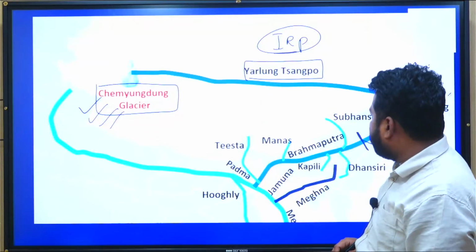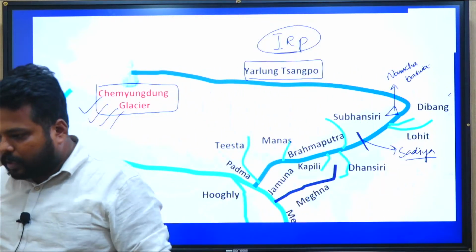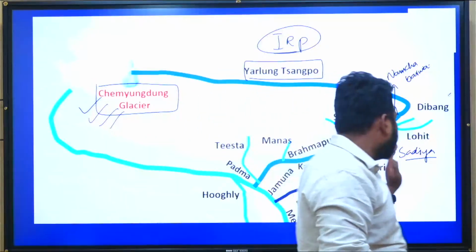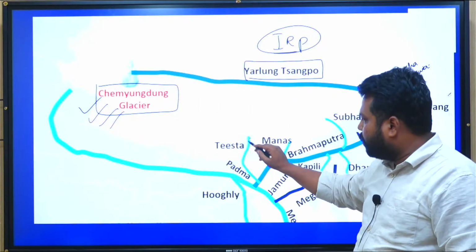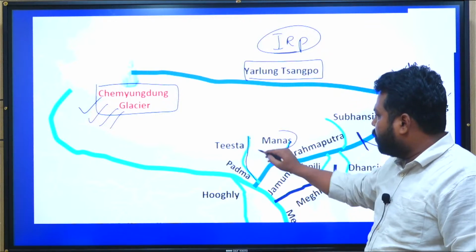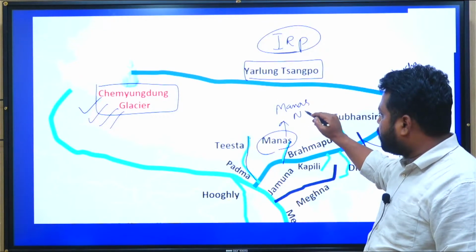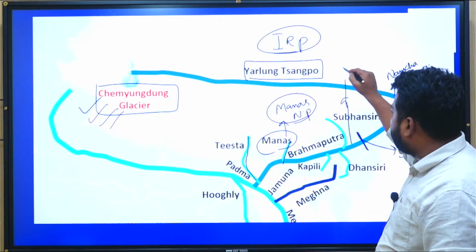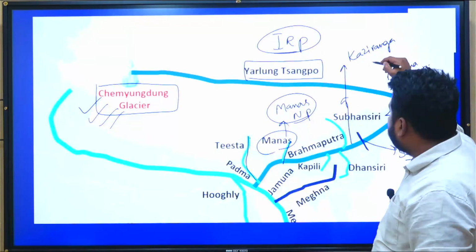And इस particular Brahmaputra river जो है, it is very very important. Great tributaries के ऊपर क्वेश्चन आने का chances है. So make sure that you remember these particular tributaries. इसमें तीस्ता as a tributary, मानस very important. ये मानस tributary जो है it is attached with मानस national park. क्वेश्चन मानस नेशनल पार्क पे आने का चांसेस भी हैं. And on the Brahmaputra river we also have Kaziranga National Park. ये दोनों जो असम में हैं they are very important.